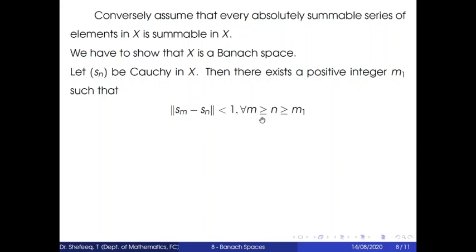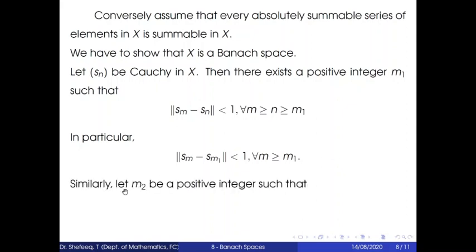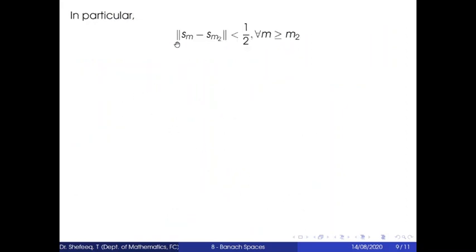In particular, norm Sm minus Sm1 is less than 1 for all m greater than or equal to m1. Similarly, let m2 be a positive integer such that norm Sm minus Sn is less than 1 by 2 for all m greater than or equal to n, which is greater than or equal to m2. In particular, norm Sm minus Sm2 is less than 1 by 2 for all m greater than or equal to m2.